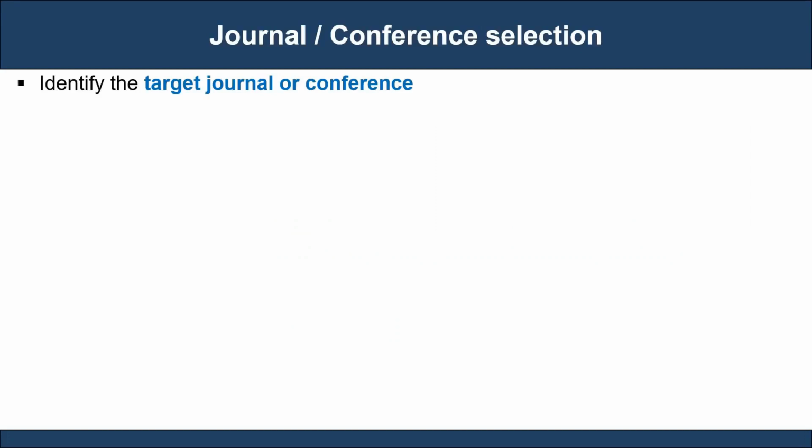Identifying the target journal or a conference where you want to publish can help you to understand the expected level of research quality and complexity standard for those publishers. You can align your writing to match those expected quality standards.